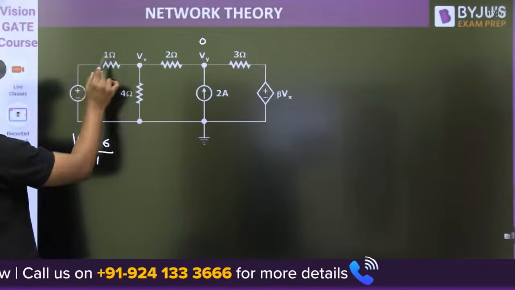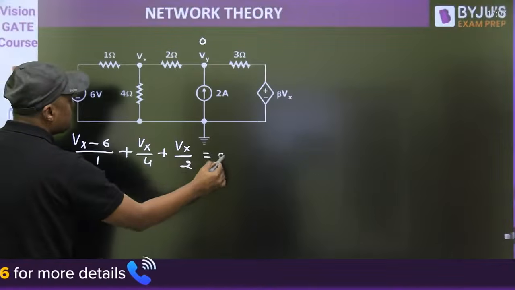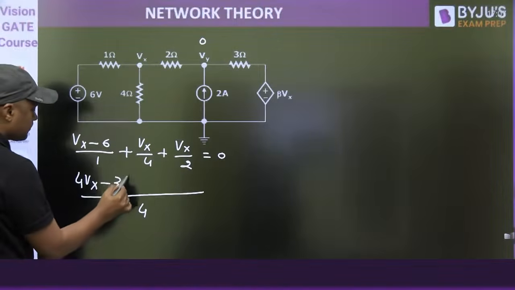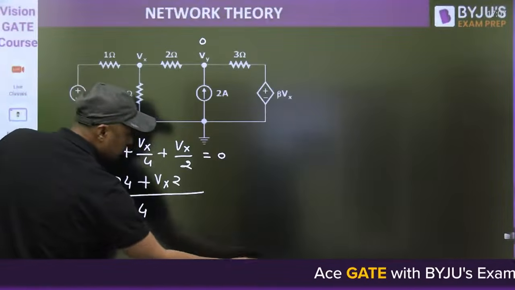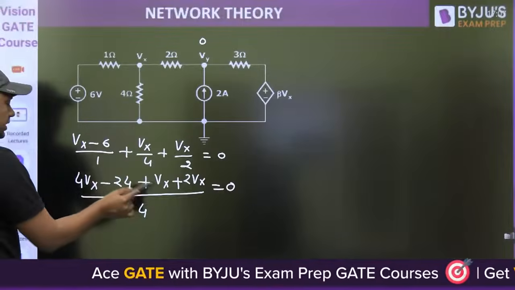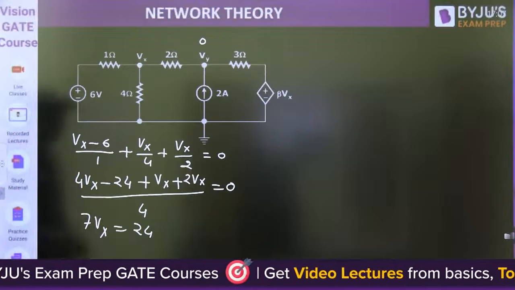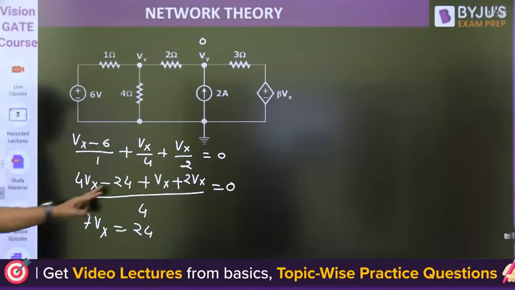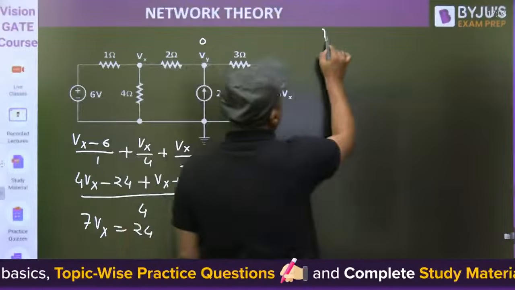(Vx minus 6) by 1 plus Vx by 4 plus Vx by 2. You can take 4 as the LCM. So 4 Vx minus 24 plus Vx plus 2 Vx, that is 7 Vx, is equal to 24. You can check my calculation also. Then Vx is equal to 24 by 7.